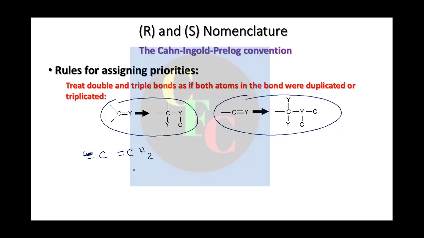Yeah, you have to compare between these two groups, right? If you have to compare between these two groups, which will have higher priority? Now this one we can consider C, H. We can write it like this, right?